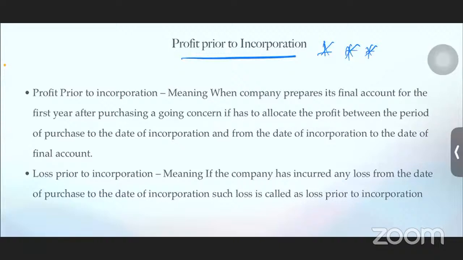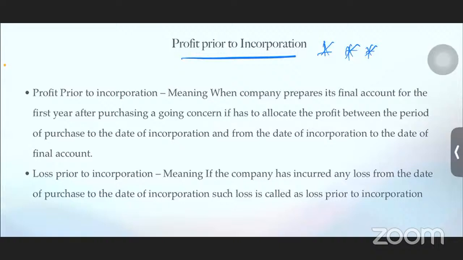The second important date is when we will present the final accounts, at the end of the year, which is nothing but 31st March. So the first date is 1st of April, and the second date is the end of the year, 31st March. In the year, somewhere in some month, he would have converted from a sole trader into a company. That date is called the date of incorporation.